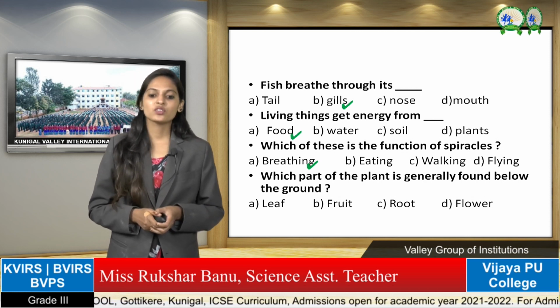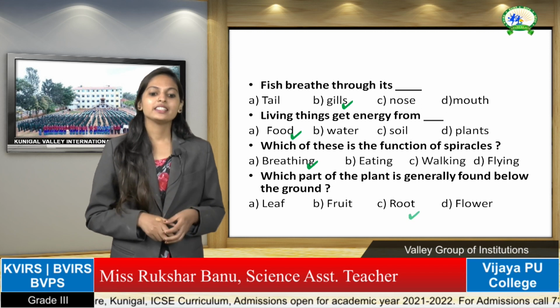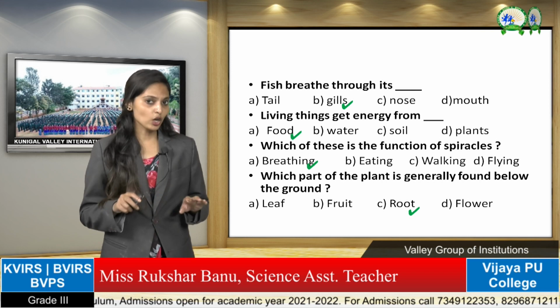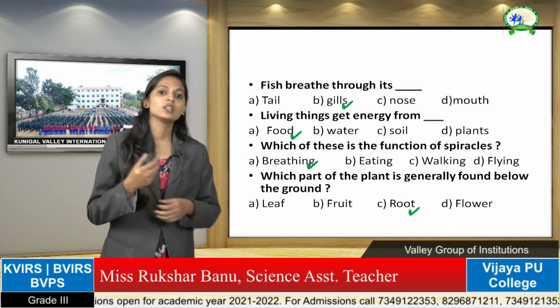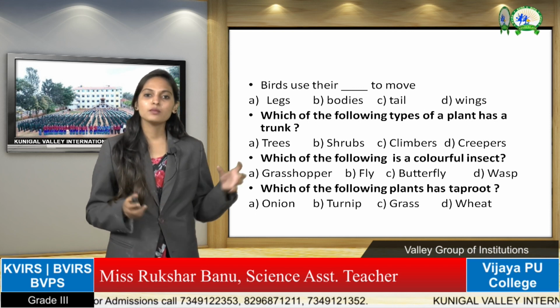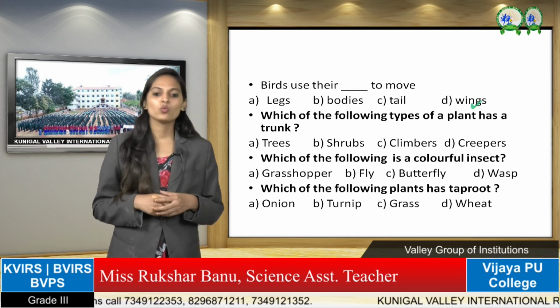Which part of the plant is generally found below the ground? That is root. Yes, this root we can't see on the ground, right? Because it is below the ground. Birds use their dash to move. How will they move? With the help of wings.